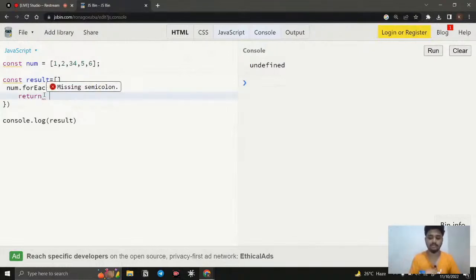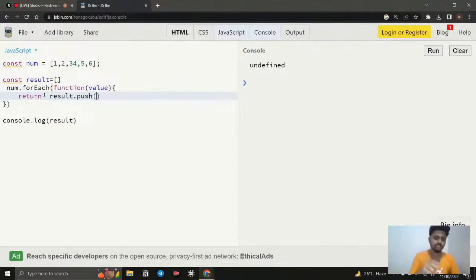We discussed some array methods, push and pop. Among those, the push method adds each value at the back of the array. So we call result dot push.